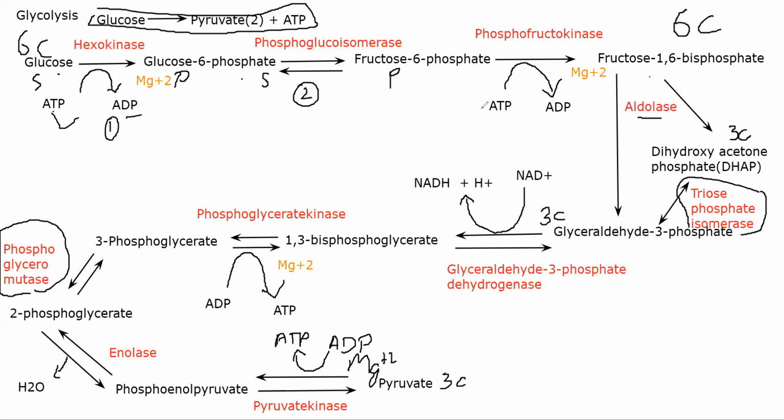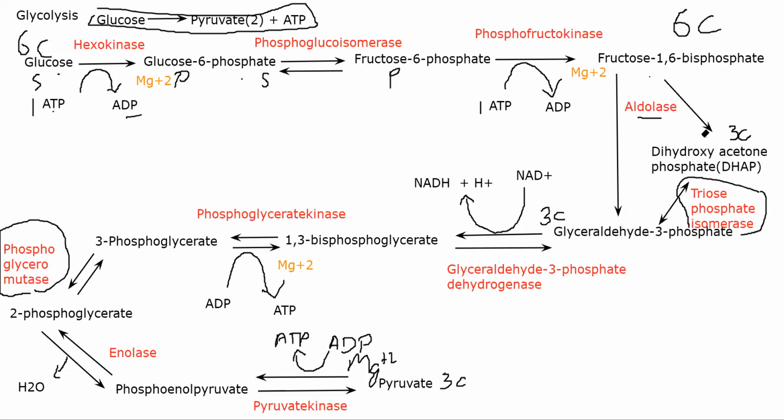So one ATP molecule and one ATP molecule are being used. Now, what ends up happening is you will form a product called fructose 1,6 bisphosphate. By two phosphorylations, you will have fructose 1,6 bisphosphate, with phosphate being present on the first and sixth carbon.